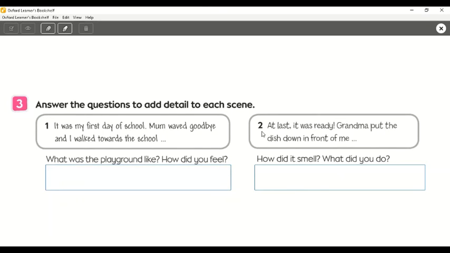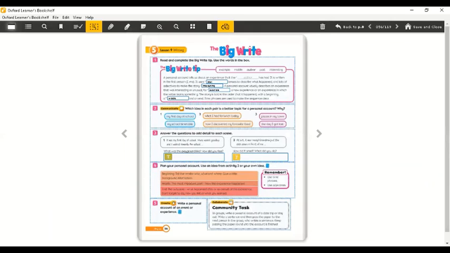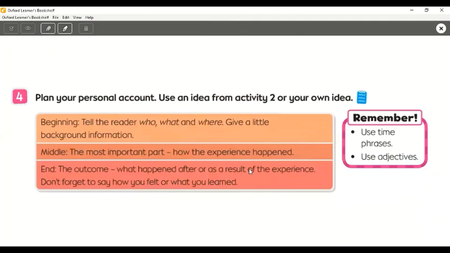And look at scene number 2. At last, it was ready. Grandma put the dish down in front of me. How did it smell? And what did you do? Please complete these two scenes. And now look at number 4. Plan your personal account. Use an idea from activity 2 or your own idea.